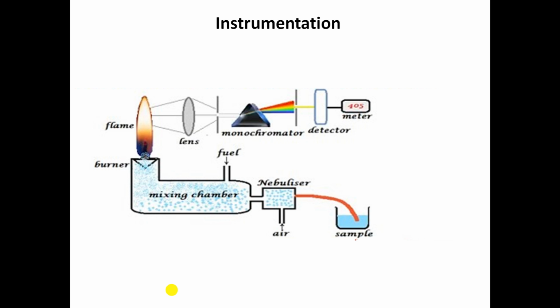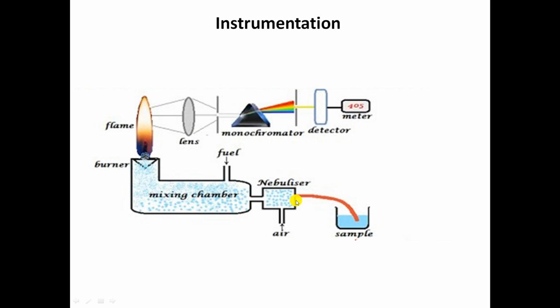Now we are going to discuss the instrumentation of flame photometry. Flame photometry has different parts: nebulizer, mixing chamber, burner, lens, monochromator, detector and the meter. In the nebulizer, the sample is drawn in by suction, creating pressure.